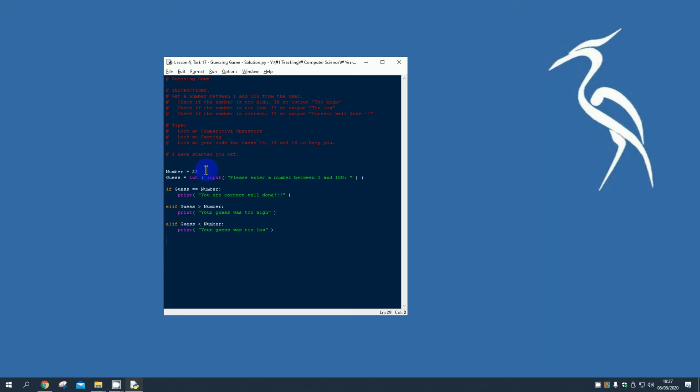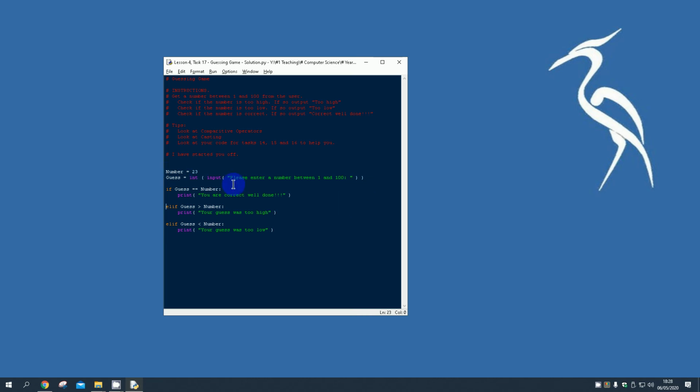First thing is number equals 23. So I've set the number that we're going to try and guess. Now here I've jumped forward a little bit on something that we've been doing before. I'm going to change this slightly, because at the minute I'm saying guess is equal to the int of the input. Please enter a number between 1 and 100. And I've opened one quote bracket, I've opened a second bracket, and then I've closed both brackets.